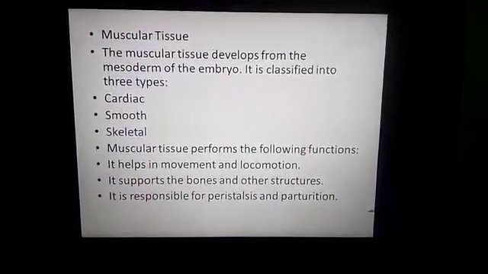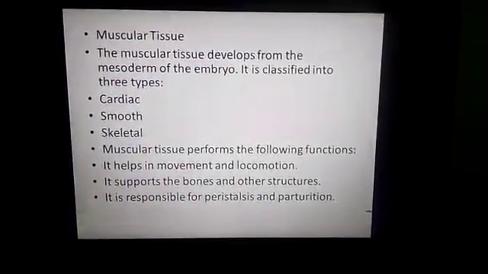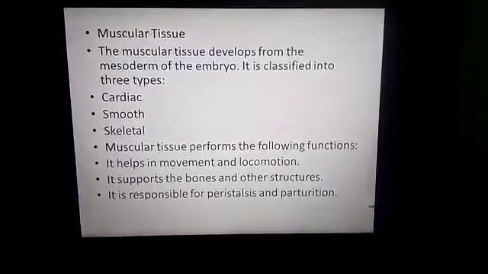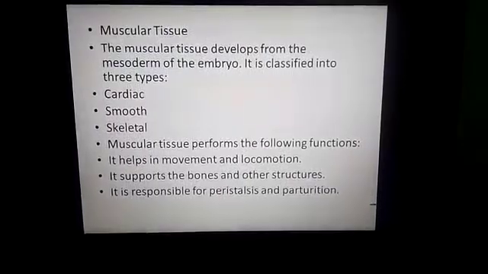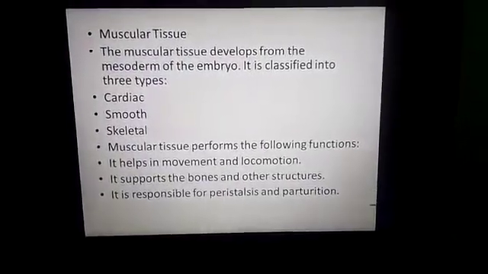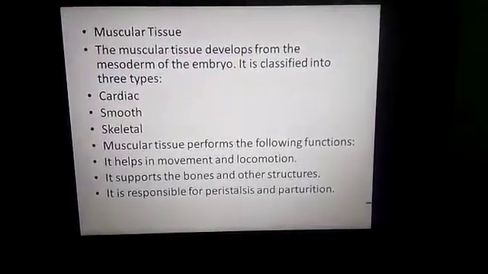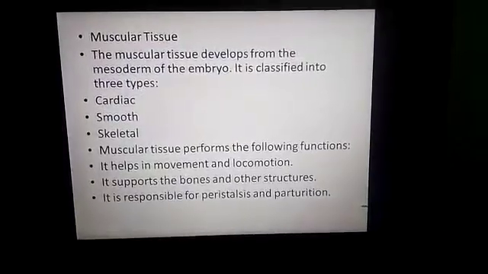Muscular tissue performs the following functions. It helps in movement and locomotion. It supports the bones and other structures, and it is responsible for peristalsis and parturition.